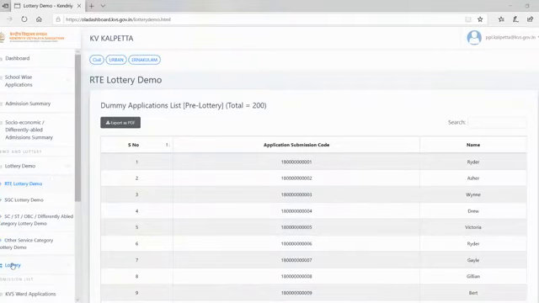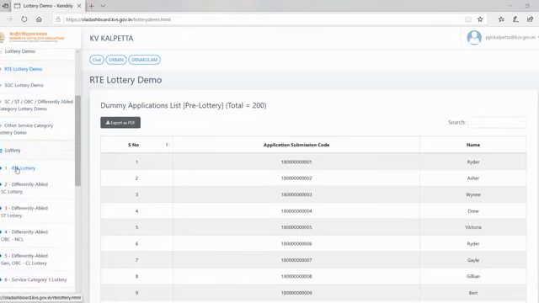Okay, so let me go to the lottery. First we will be conducting the RT lottery.